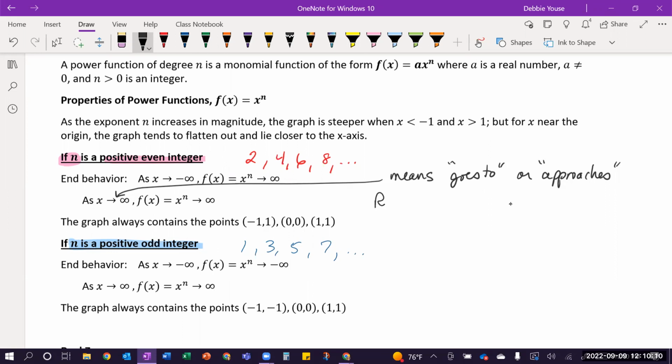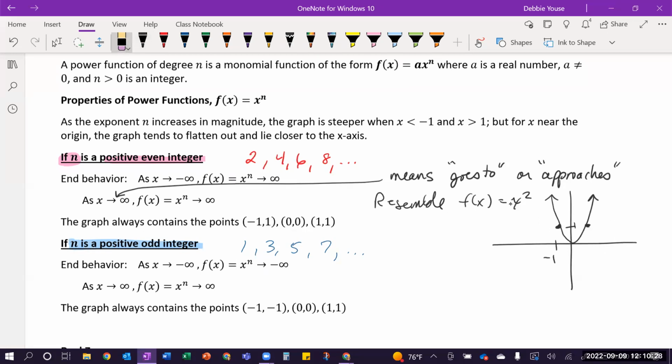And so if it's a positive even integer, these all basically resemble f of x equals x squared. So I might have something like this. And this is negative 1 and 1. And this is at 1. Let me scoot this over to actually match up with that.